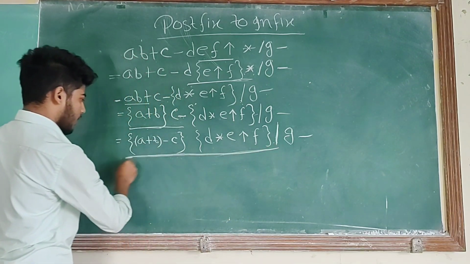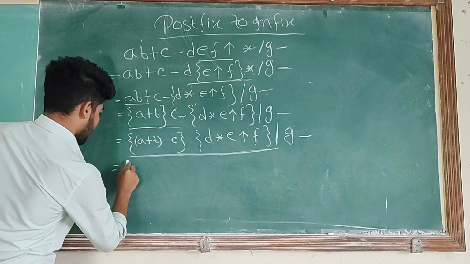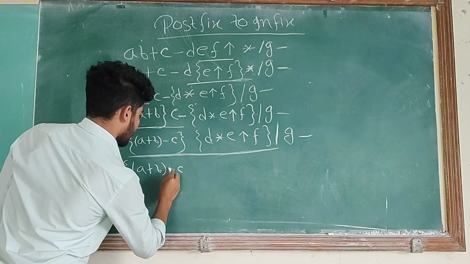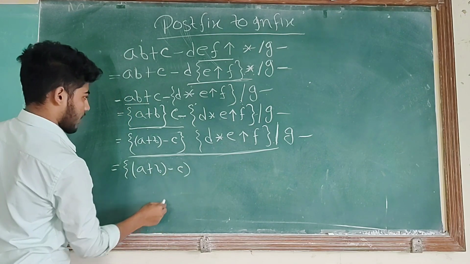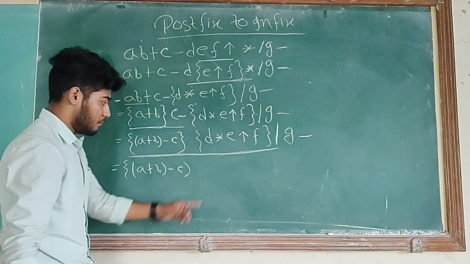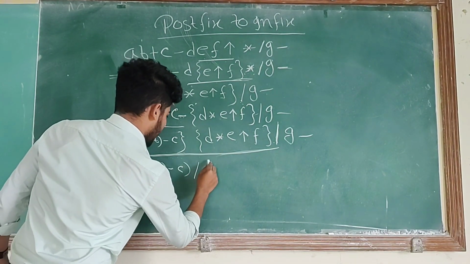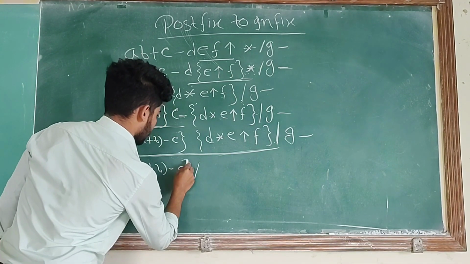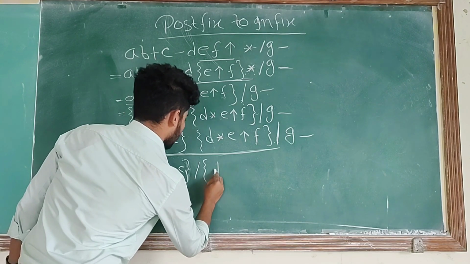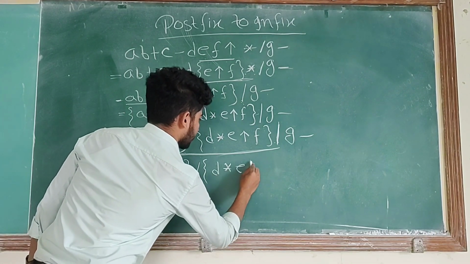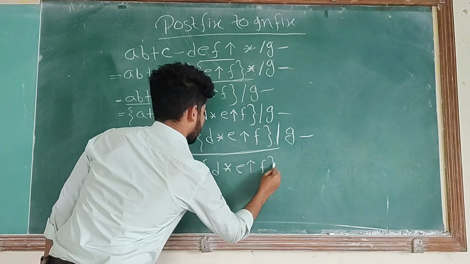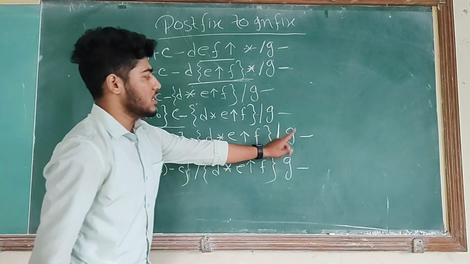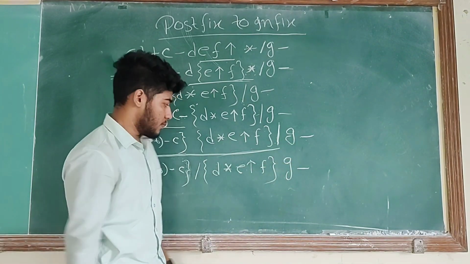So this will be executed: A plus B minus C. Now division will come between these two operands, and G minus comes as it is.